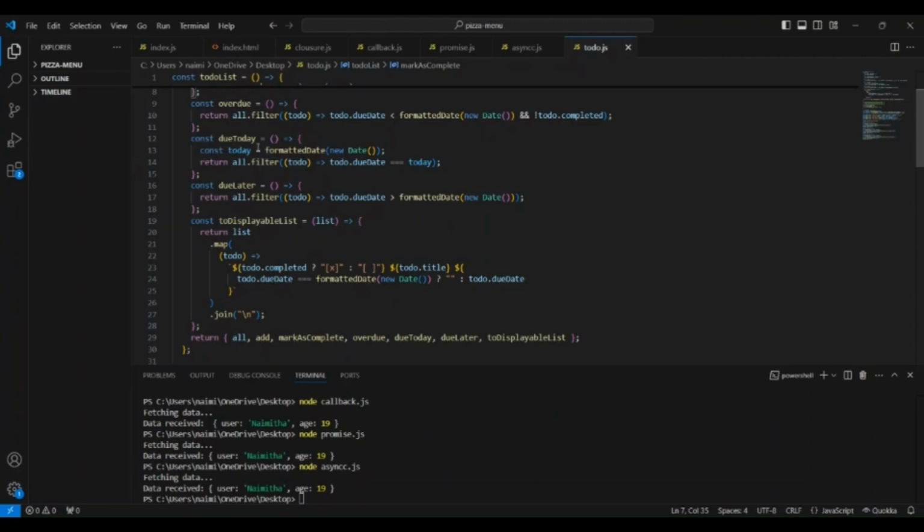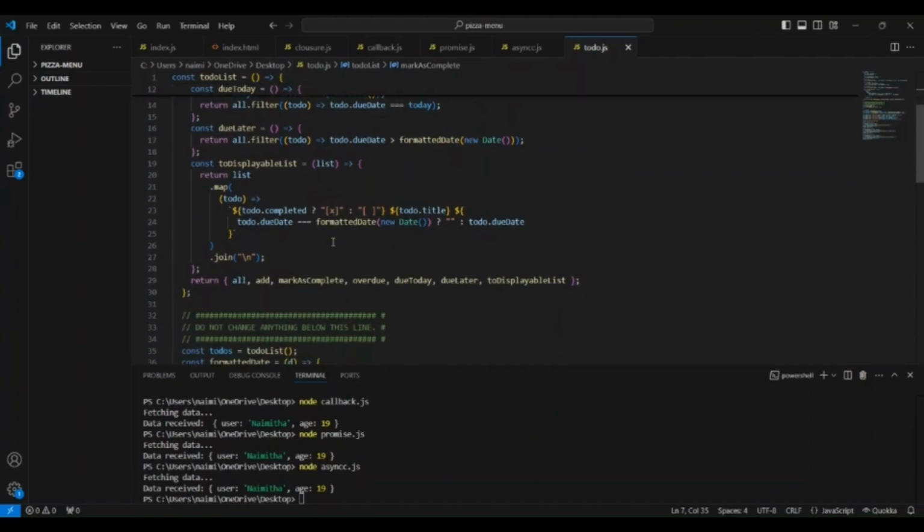The next method is due today. The due today method works similarly, but it filters for tasks that are due today. It checks the due date against today's date and returns those tasks. The next method is due later. The due later method returns all the tasks that are due in the future. If the task has a due date after today, it will be included here. Just like in the previous methods, it uses the formatted date function to check the date and filter out the tasks that are due later.